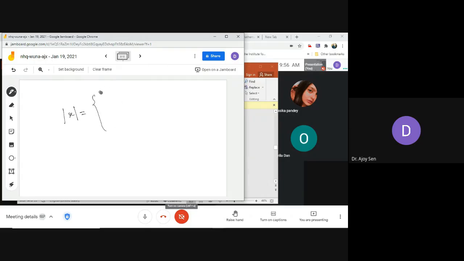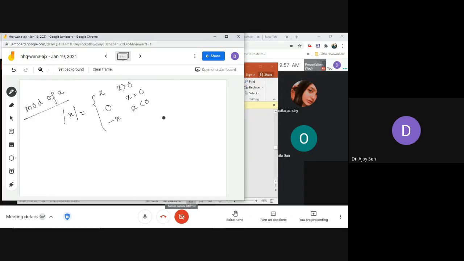It is simply x whenever x is greater than 0, and minus x whenever x is less than 0. This is the definition, and we can take it as 0 when x equals 0. This is the definition of the mod function, mod of x.